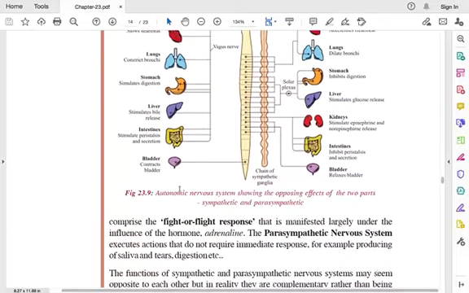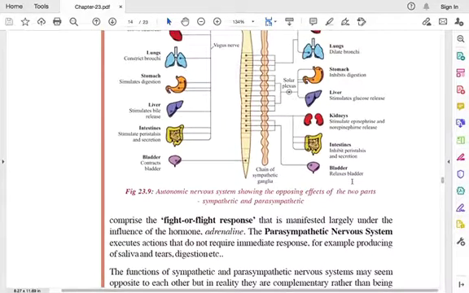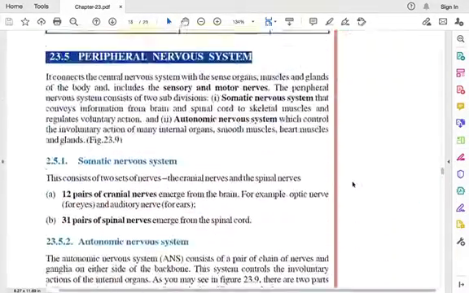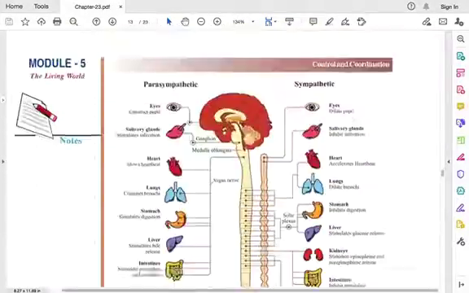As for urinary bladder, the parasympathetic nervous system plays a role in contraction of the bladder, and sympathetic nervous system plays a role in the relaxation of the bladder. Okay, so all these things come under the peripheral nervous system.